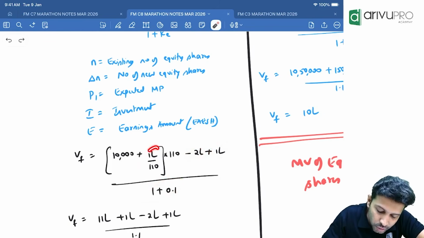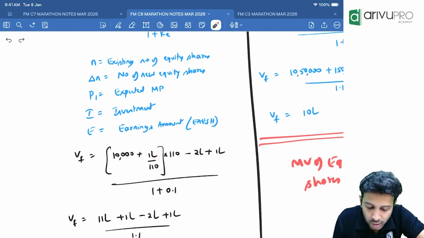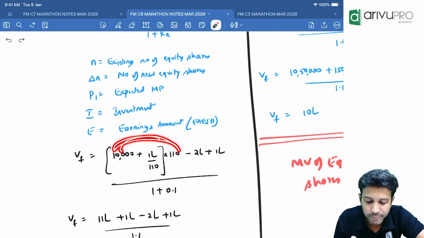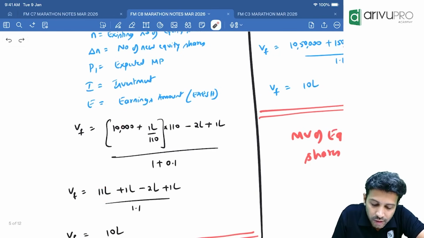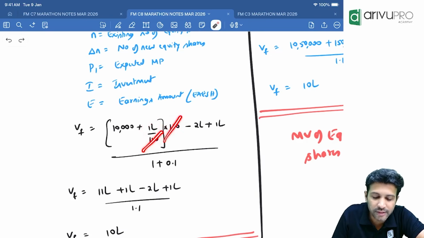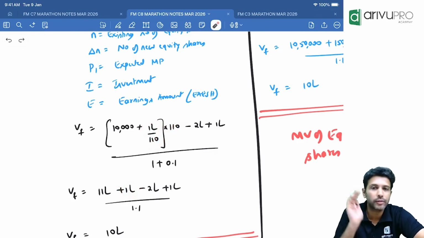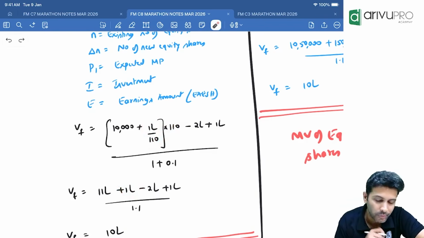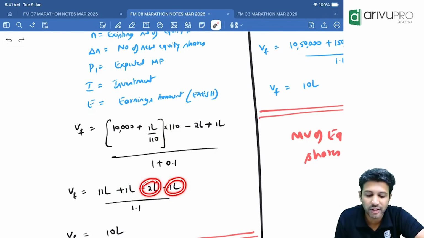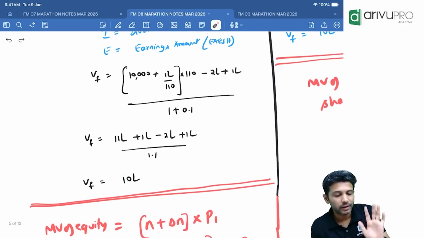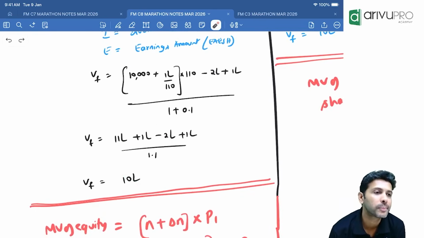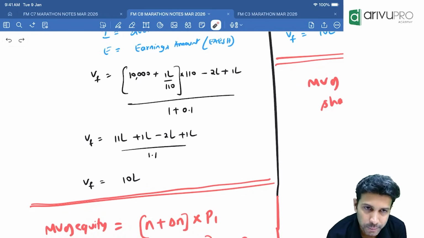Now why did I ask you to keep the fraction? 10,000 into 110 is how much? 11 lakh. Now 1 lakh divided by 110, into 110. If you do this, this 110 will get cancelled, so what will remain? 1 lakh. That way you don't have to solve the decimal, keep the fraction. Minus investment 2 lakh plus earnings 1 lakh, divided by 1.1, you'll get the value of the firm to be 10 lakh rupees. Easy, na? This is the value of the firm.